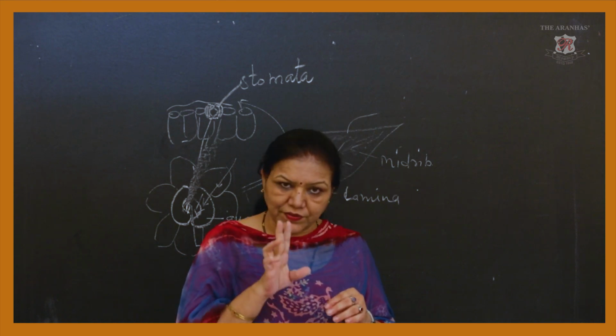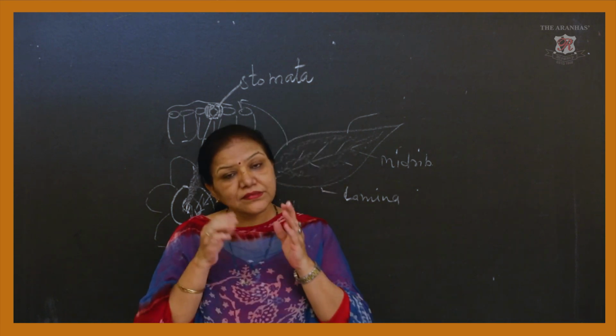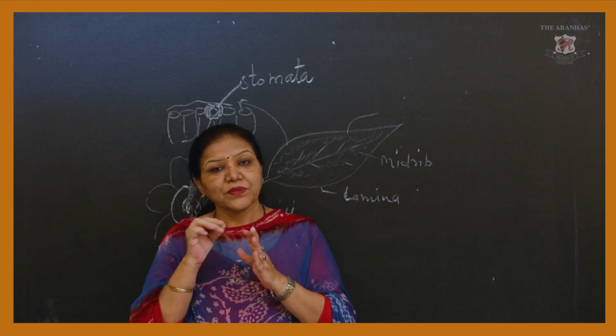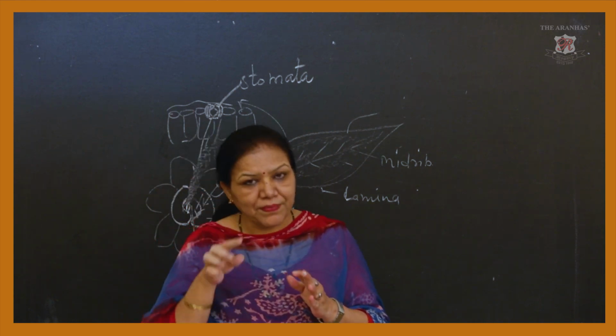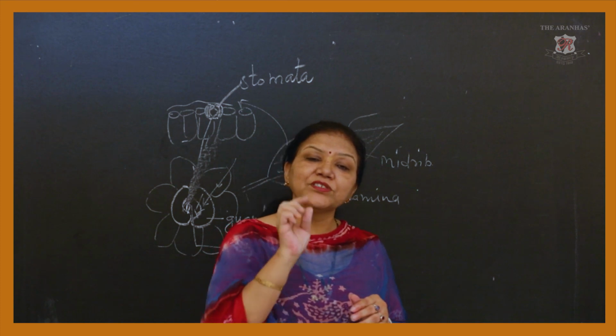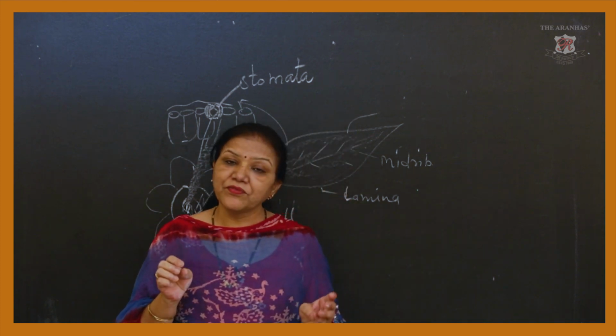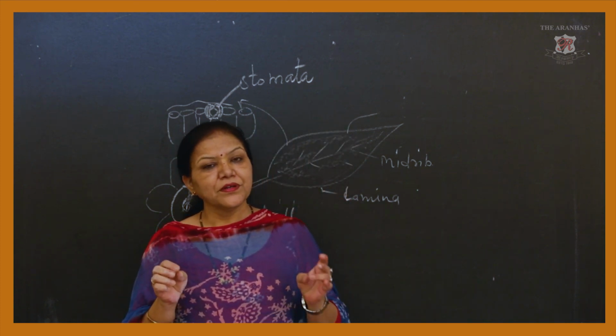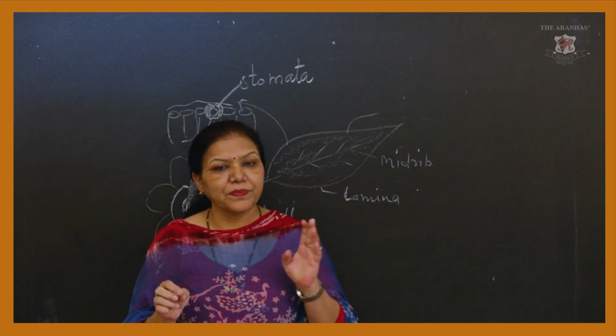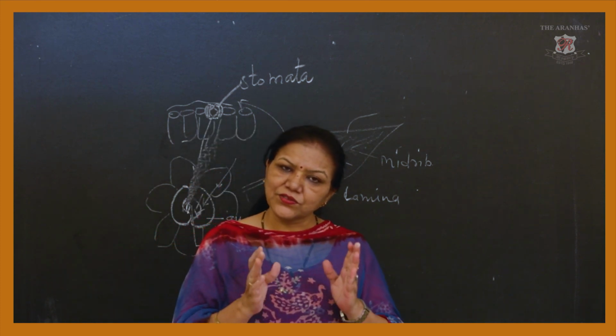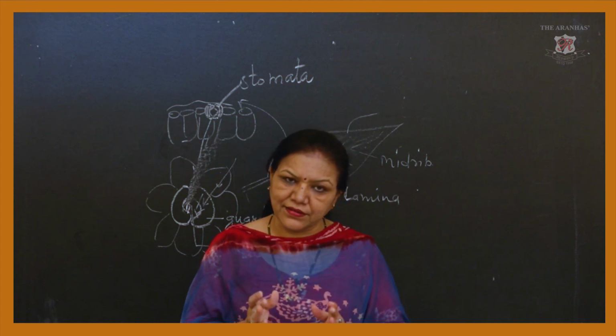Fine. That is question 1. Question 2 is the structure of root hair with the epidermis, with the plasma membrane, and the definitions of osmosis, diffusion, active transport, transpiration, root pressure. These 5 definitions you have to write and learn.